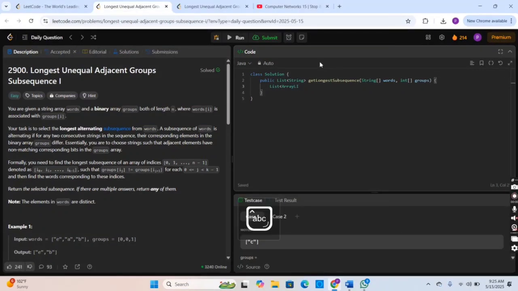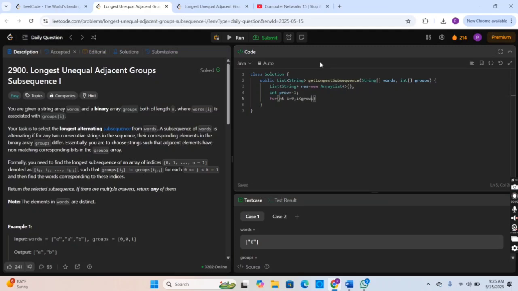For the solution, firstly we will create an array list that will store the resultant words from the words array, named res. Then we will have a variable previous that will initially contain the value -1, and it will be changed to 0 or 1 according to the element in the groups array.